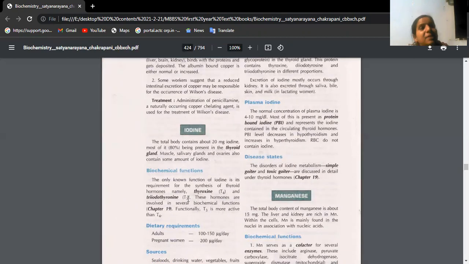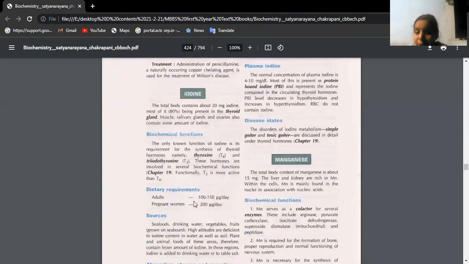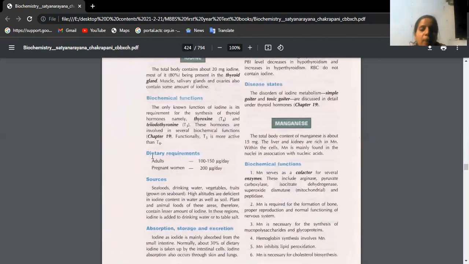We have studied this when we were doing the first chapter, protein metabolism. Tyrosine combines with iodine: monoiodotyrosine, then diiodotyrosine, triiodo is T3, tetraiodo is T4, right? So for dietary requirements, try to remember sources: seafoods, drinking water, vegetables and all.